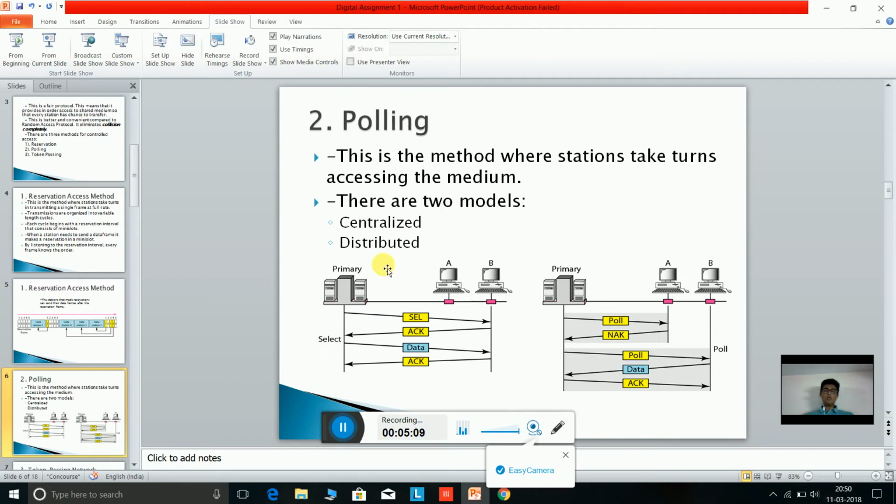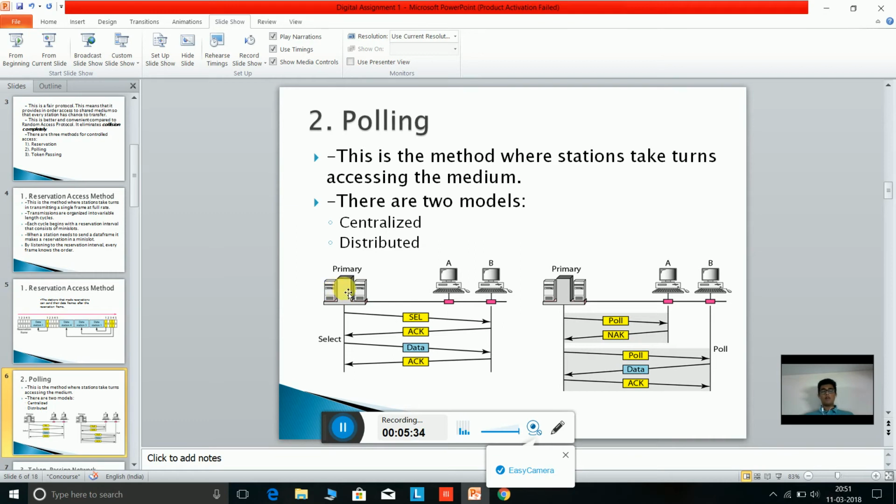There are two models of polling. One is centralized polling and the other is distributed polling. Now, what is centralized polling? As you can see, centralized polling has a primary station and other secondary stations. In a diagram, it is convenient to show only two stations. That is why I am using this example.